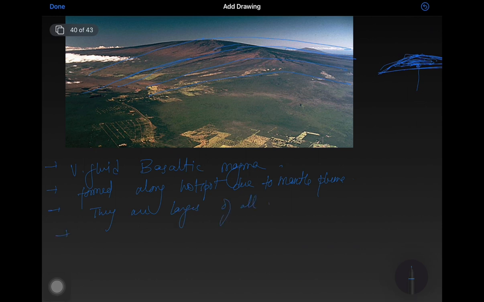Gradual slope. Example, as you can see in the picture, this is Mauna Loa. Mauna Loa is the largest shield volcano on the earth. Then Mauna Kea, Mauna Loa का भाई Mauna Kea. All the Hawaiian volcanoes are examples of these shield volcanoes. Hawaiian islands are also found on these shield volcanoes.